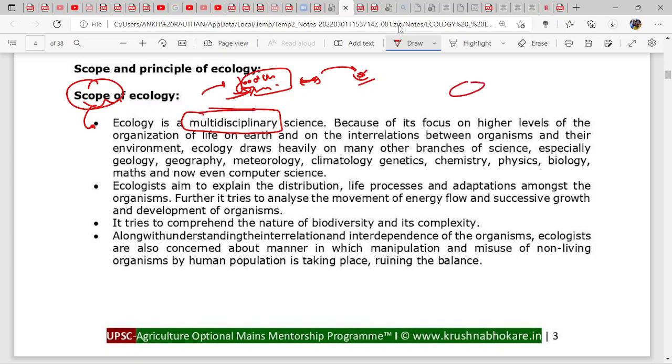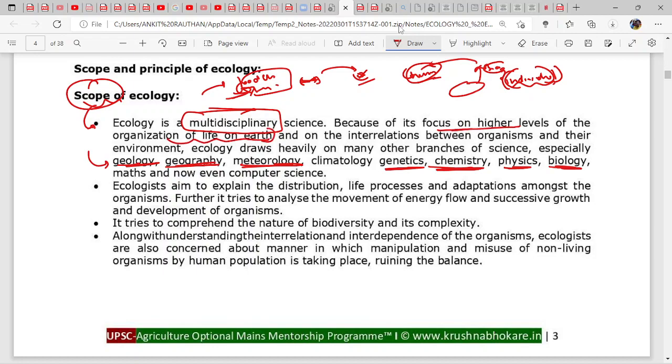I told you that before studying ecology, you will study biology, that is, how an individual is formed. How an individual is formed is basically connected to biology, and biology is connected to chemistry. So automatically it will be multidisciplinary, because chemistry is involved, biology is involved, physics is involved, genetics is involved, meteorology, geography, everything is involved. So its focus is on higher levels of the organization of life, that is organisms and their interrelationship, which we have studied several times. Just remember ecology is a multidisciplinary science.